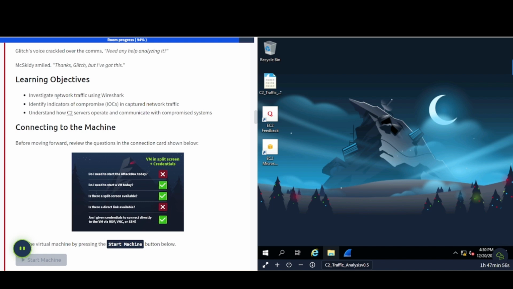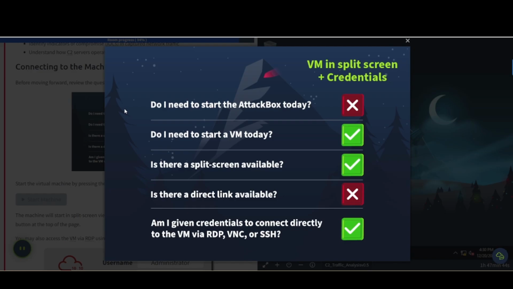Learning objectives. Investigate network traffic using WireShark. Identify indicators of compromise, also known as IOCs, in captured network traffic. Understand how C2 servers operate and communicate with compromised systems. And this is what we need today.